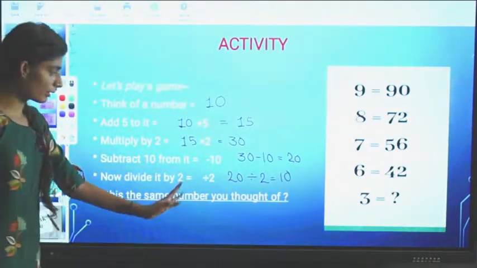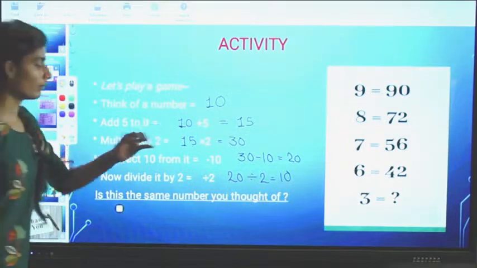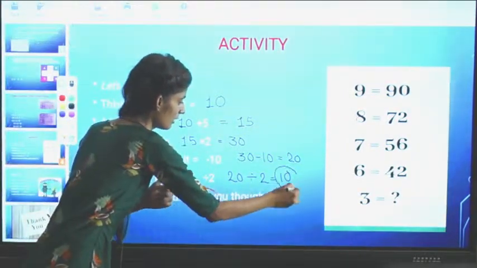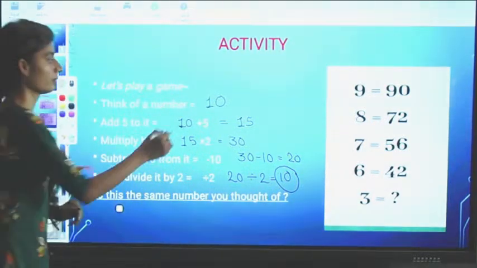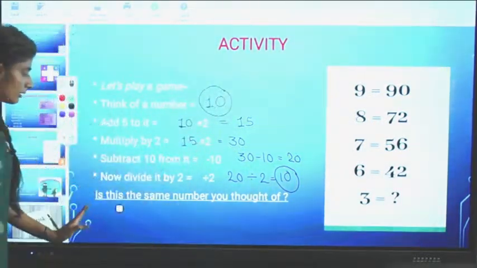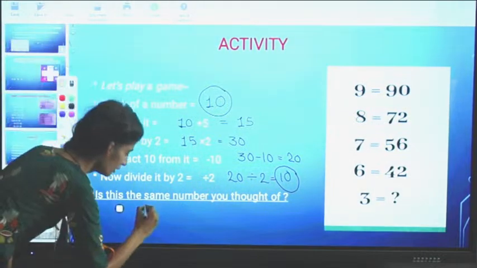Is this the same number you thought of? Whatever the result came, is this the same number you thought of? Yes, 10. Is this the same number you thought of? Yes.